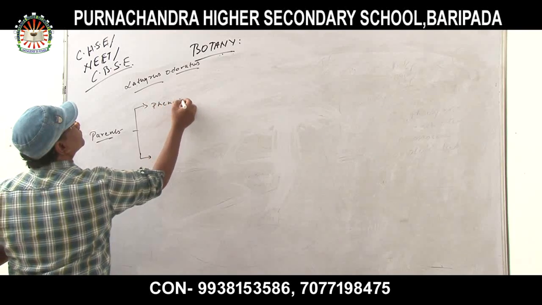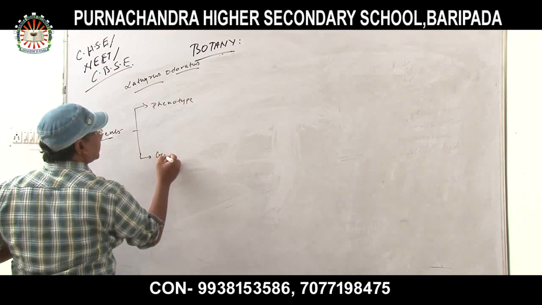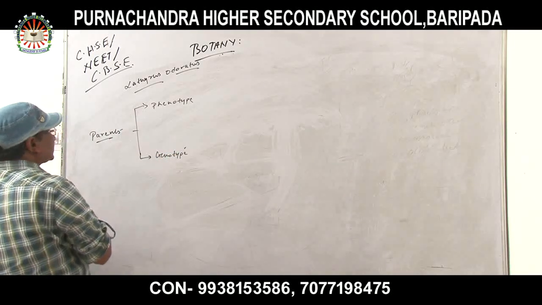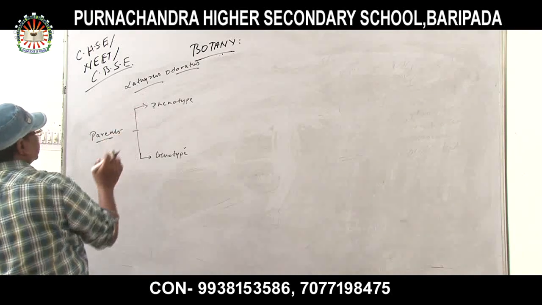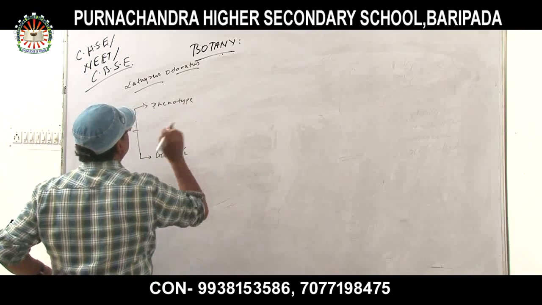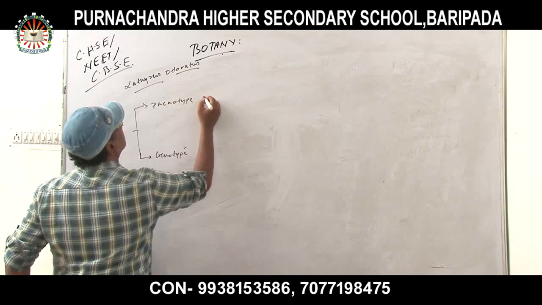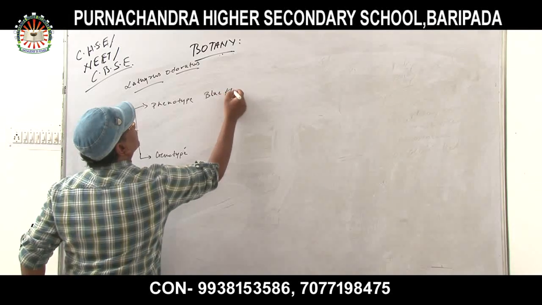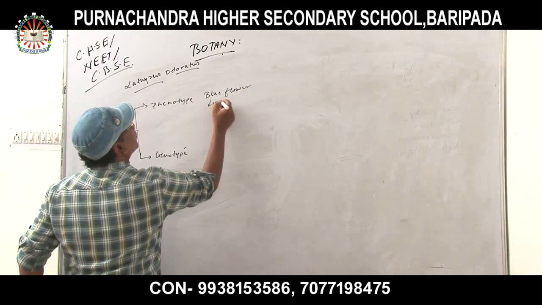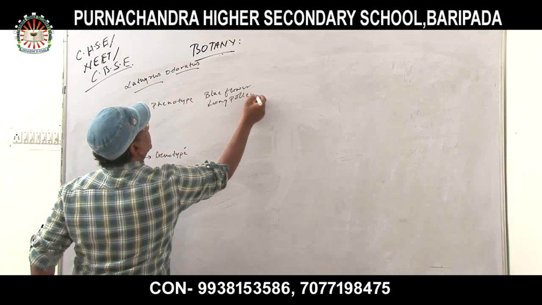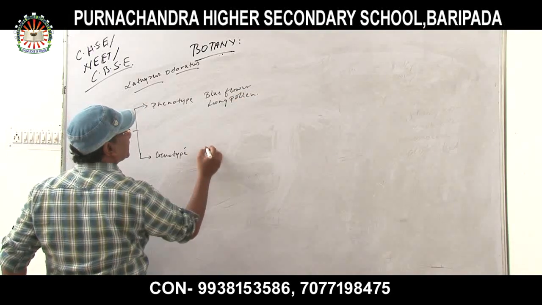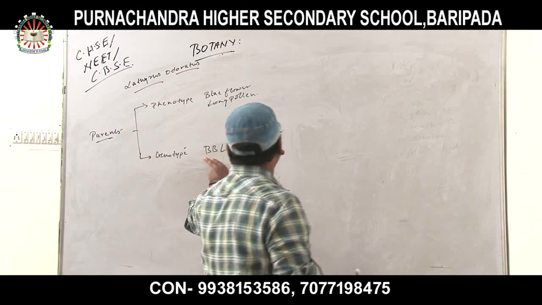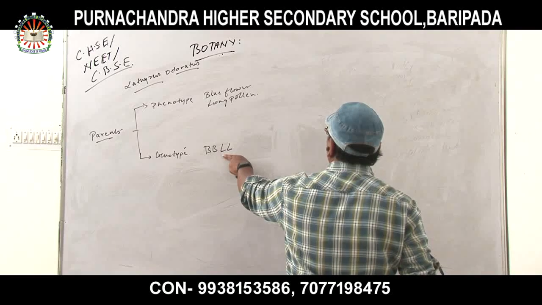Phenotype, genotype. Which character do I have to check or mention for the cross? Blue flower, long pollen. The genotype would be capital B, capital B, capital L, capital L. Capital B stands for blue and capital L stands for long pollen.